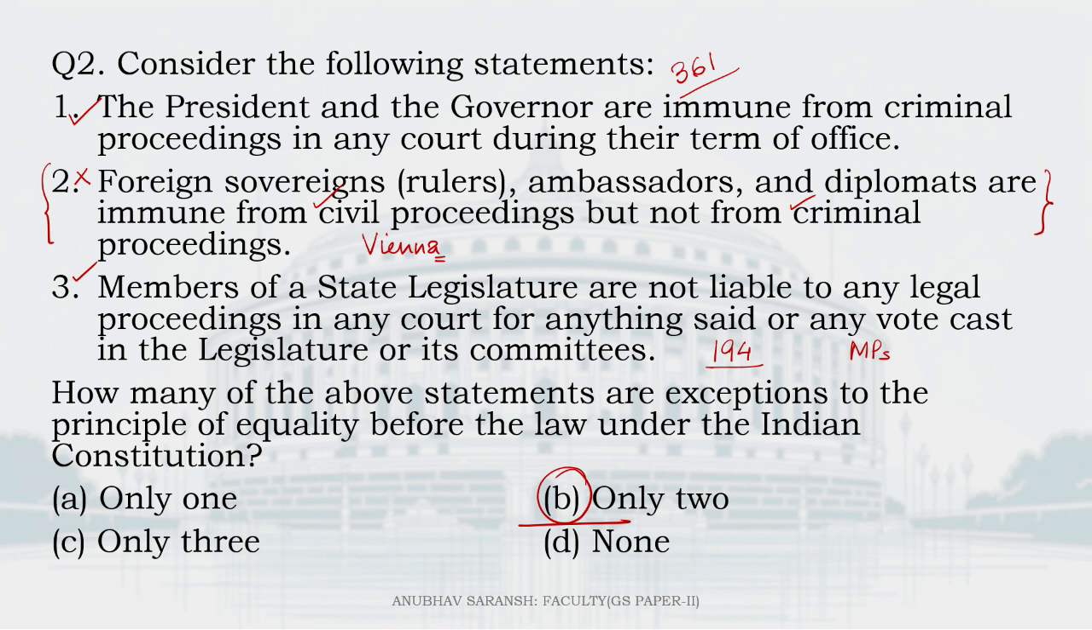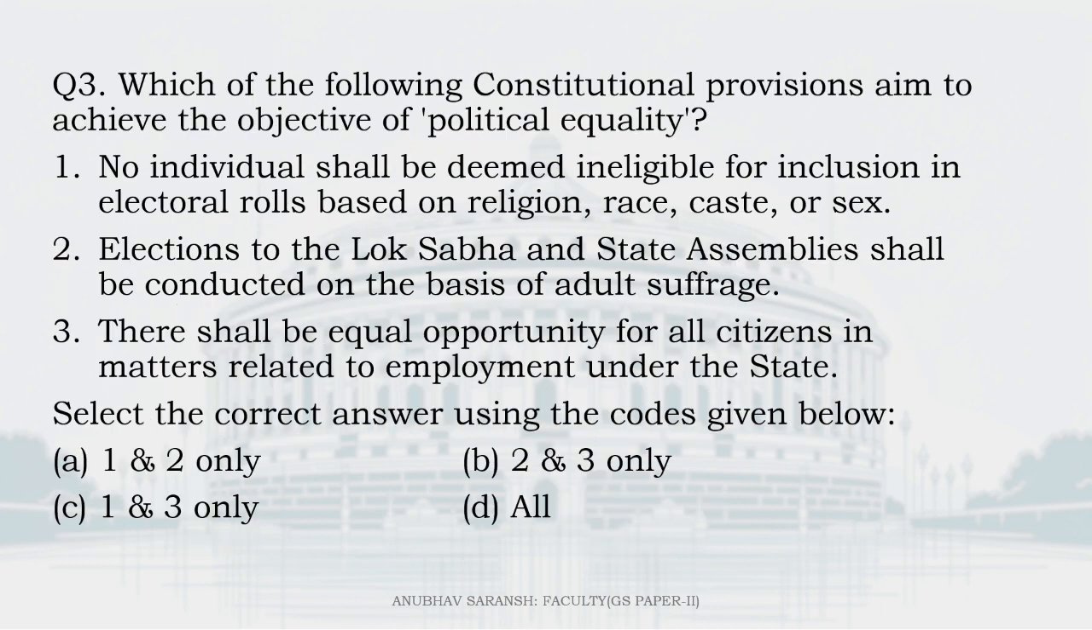Moving on to the next question, question number 3. Which of the following constitutional provisions aim to achieve the objective of political equality? So see, the idea of political justice, political equality ensures that all individuals have an equal, free and fair right to participate in political opportunities. This would of course mean without any discrimination, equal access to political offices, equal participation in governmental processes, etc.